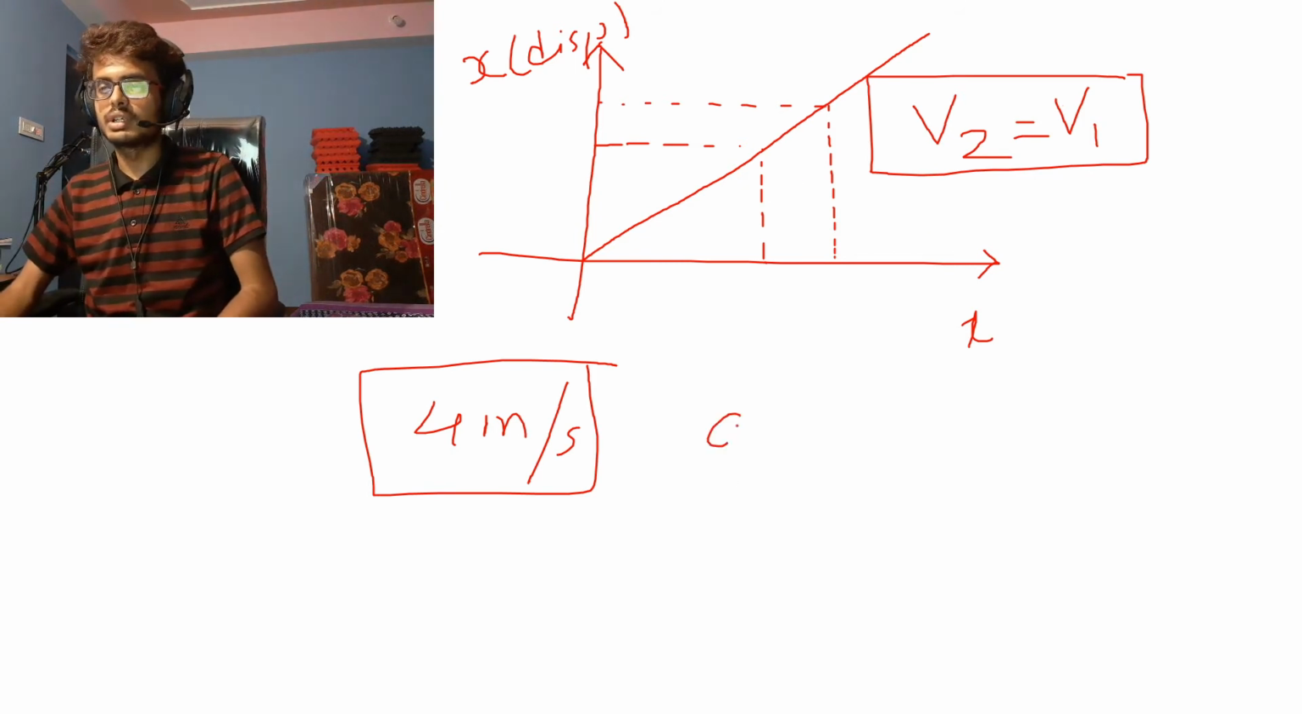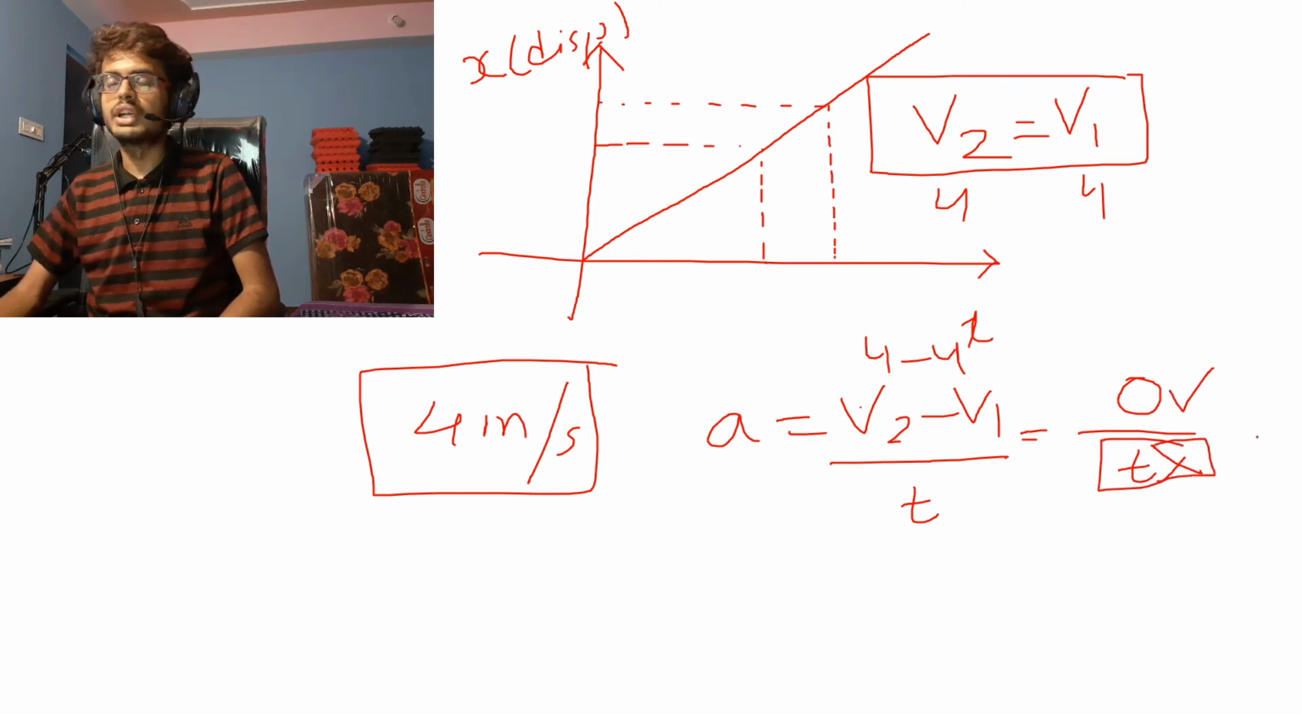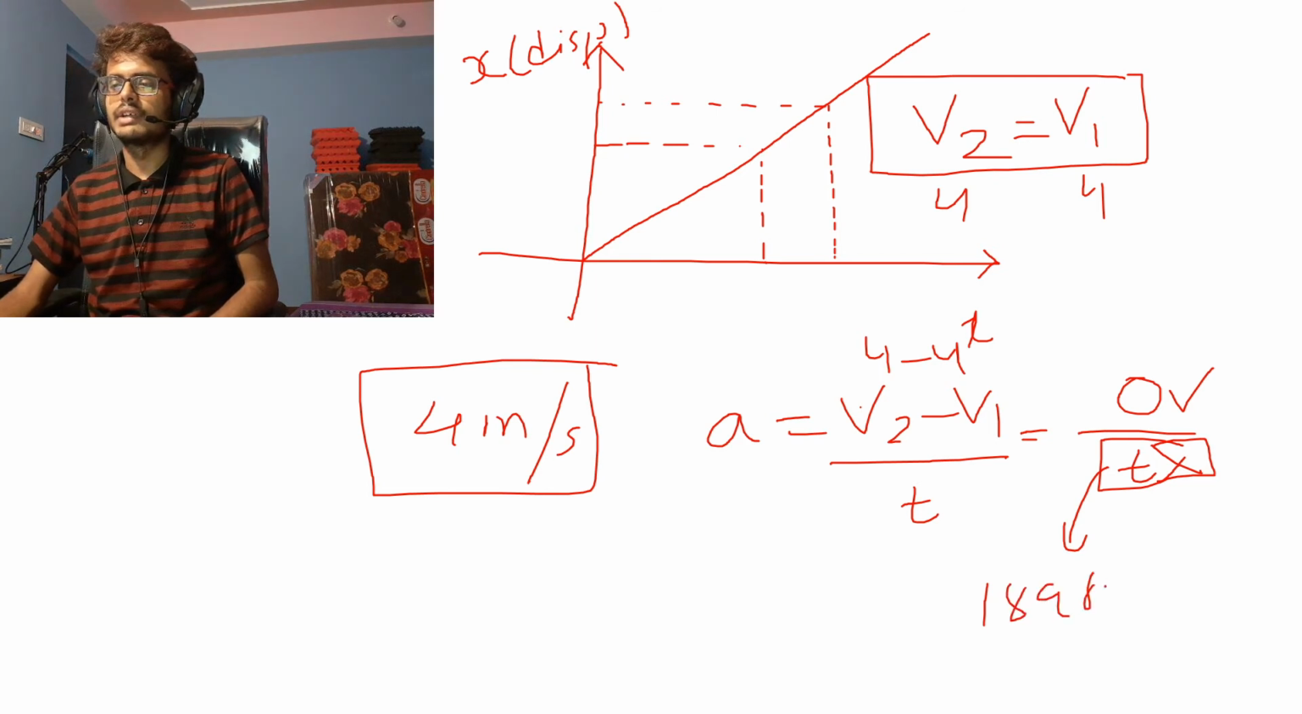When you put this in the equation of acceleration, if v2 and v1 are equal, let's say v2 is 4 and v1 is also 4, then 4 minus 4 is basically 0 in the numerator, divided by time. Whatever the time is, I don't care about the time now, because my numerator is already 0. I can put a billion, or 1 with around 40 zeros, or 1898, whatever number you want. But nothing will ever beat the value 0. It will always be 0.